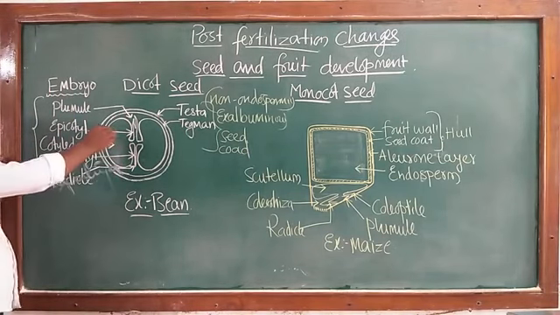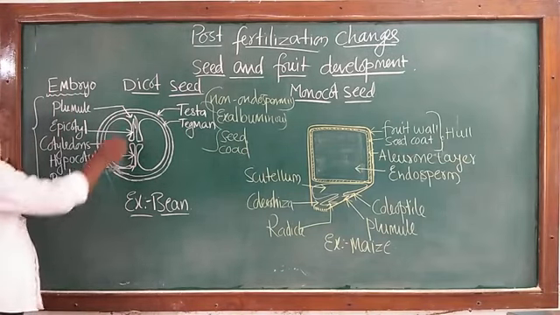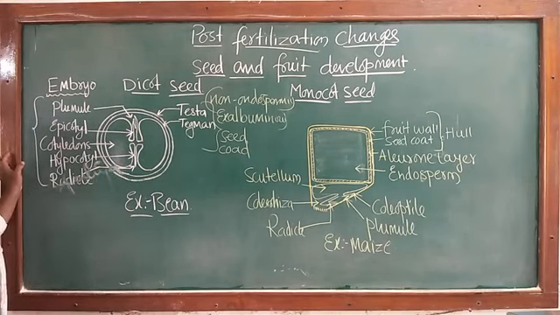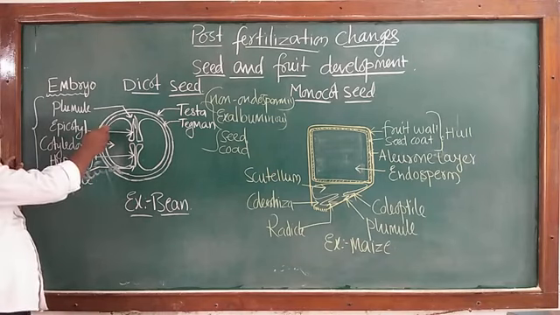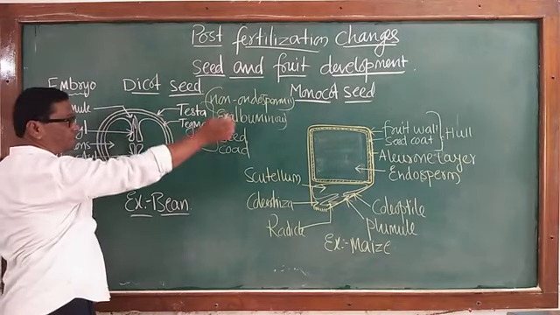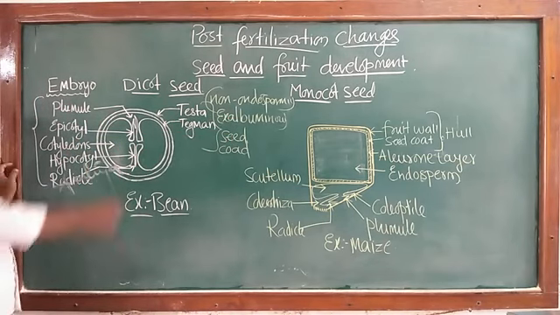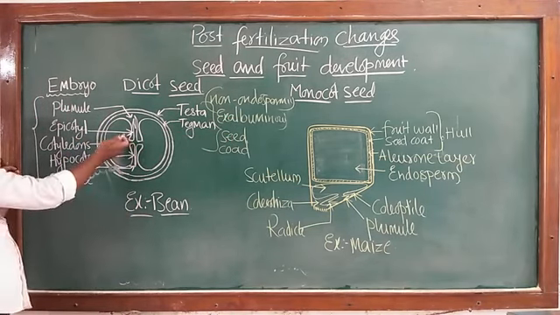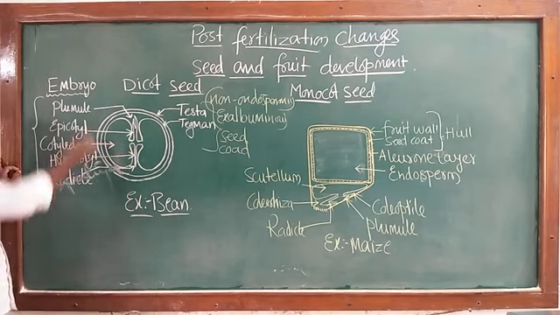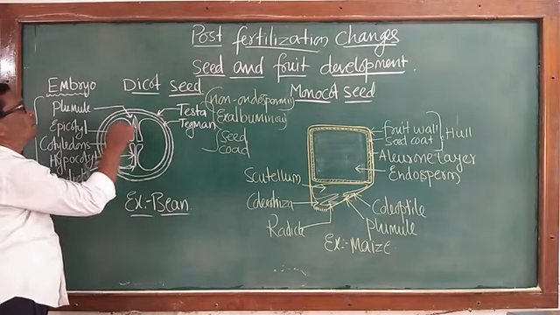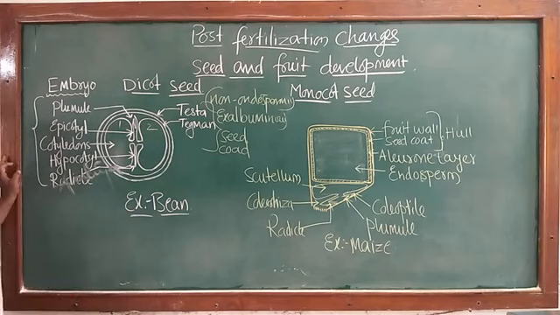Now later, during the development, as the embryo grows, the embryo completely consumes the endosperm. Therefore, this is a non-endospermic or ex-albuminous seed. As we say it is a dicot seed, the embryo present is of dicots. There are two cotyledons, 1 and 2, present in the embryo.